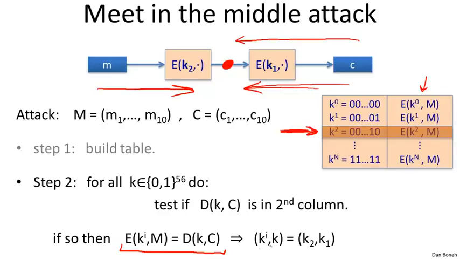If they collided, then this pair, Ki and K, is equal to the pair that we're looking for. And so we've just solved our challenge.